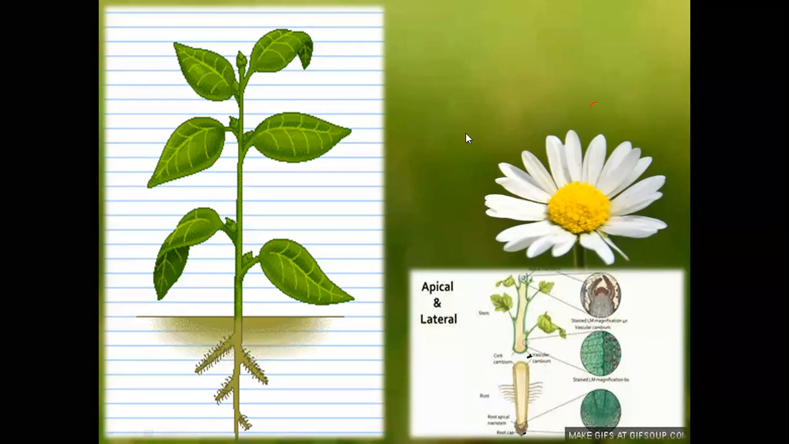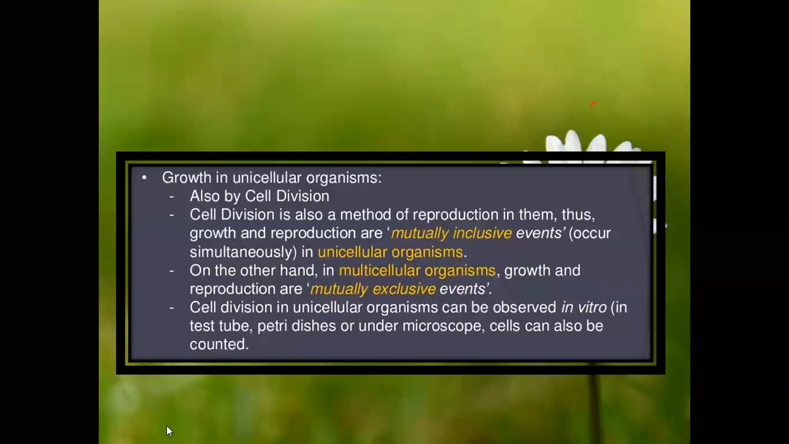So is it clear for everyone? Has anyone got any doubt regarding the meristematic tissue? We will have a discussion in the end, but let us quickly go on to growth in the unicellular organism. As we have discussed the multicellular organism, how does the growth take place in the multicellular organism?